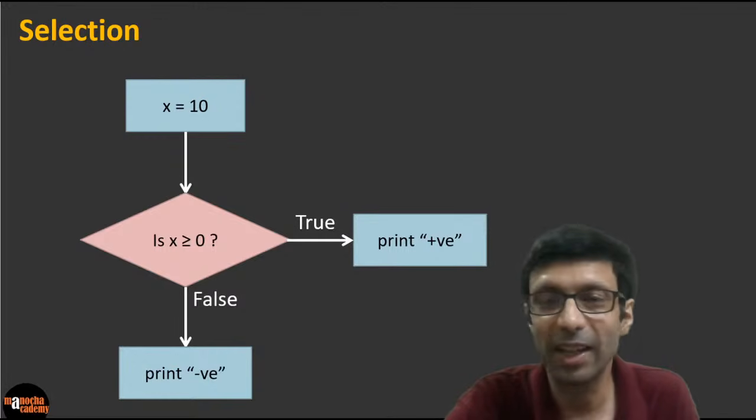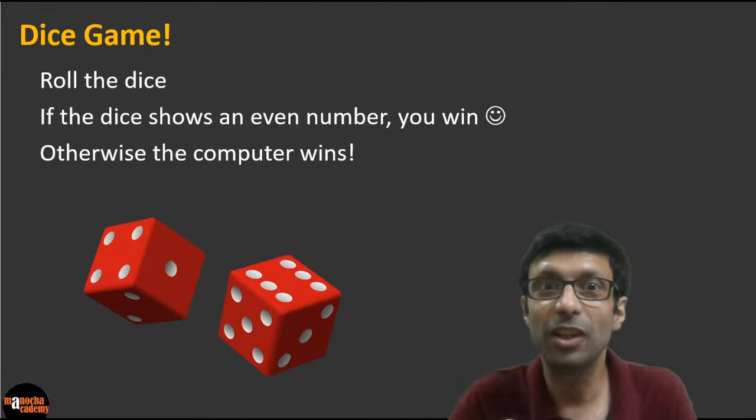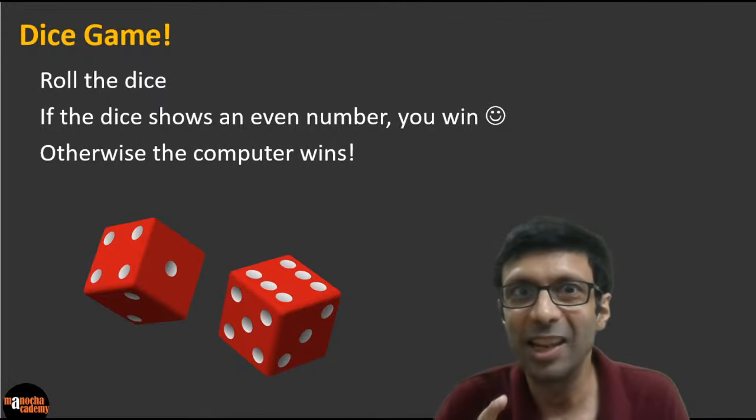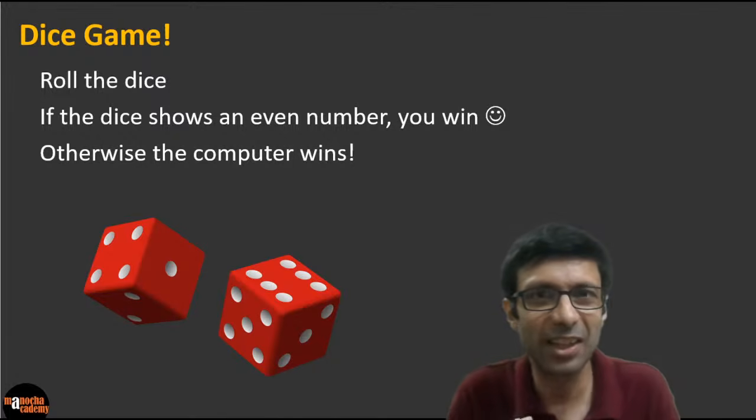So let's go ahead and try that. We are going to modify our dice program, and we are going to say that if the dice shows an even number, then you win. Otherwise, the computer wins. So can you see that there's a condition here?